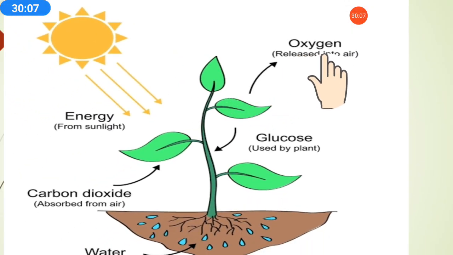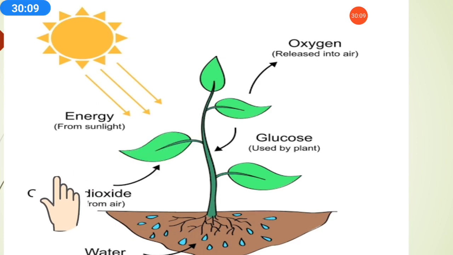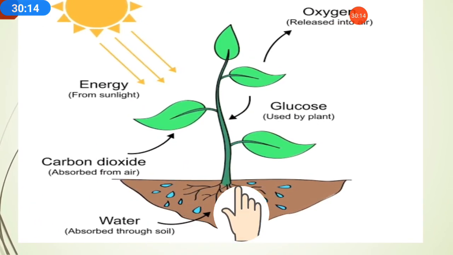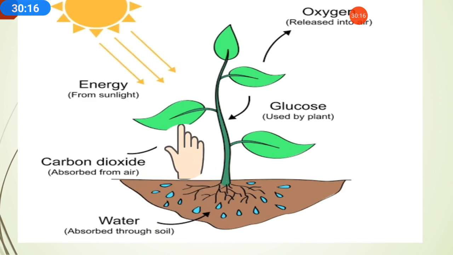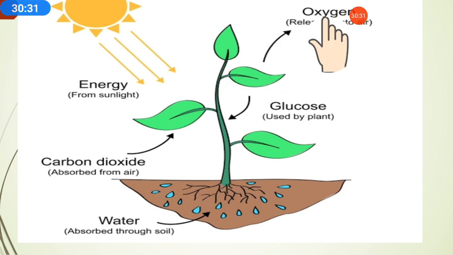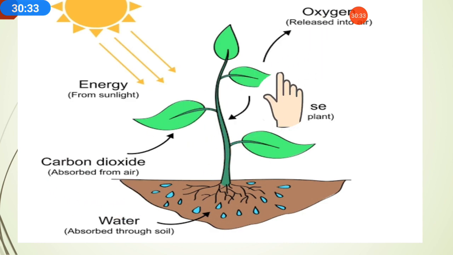Carbon dioxide, in the presence of sunlight and water, and with the chlorophyll present in the cells of chloroplasts, combines, and the food is prepared. The food is used by the plant in the form of glucose or starch, and carbon dioxide goes in and oxygen goes out through small pores called stomata.